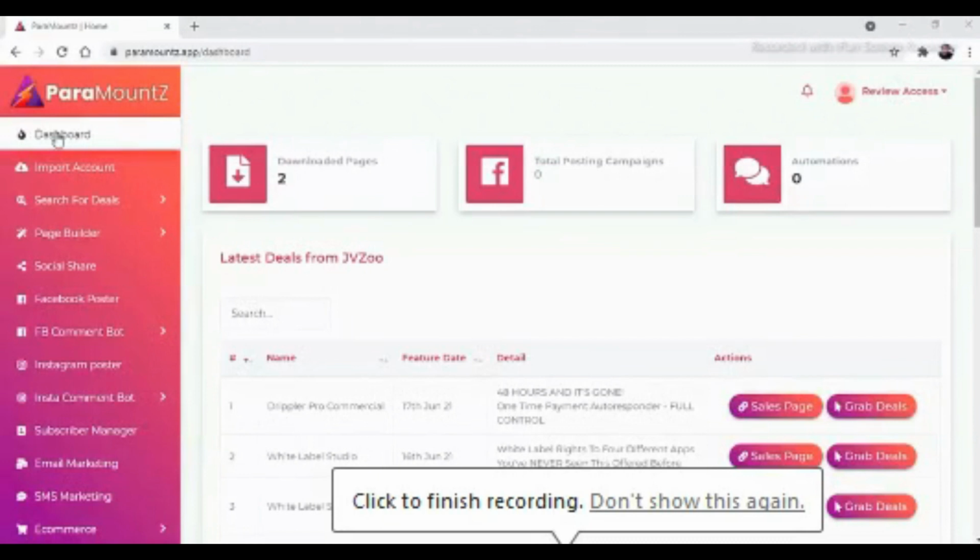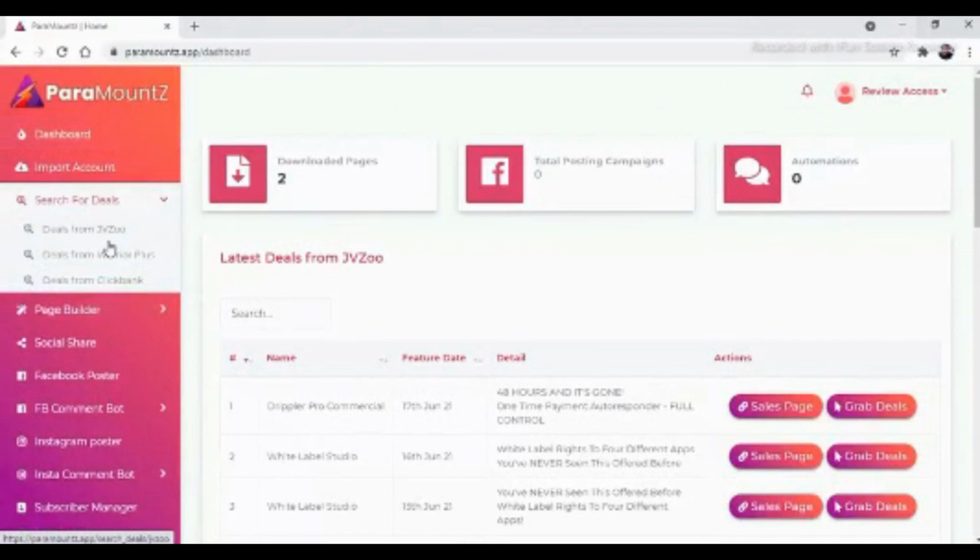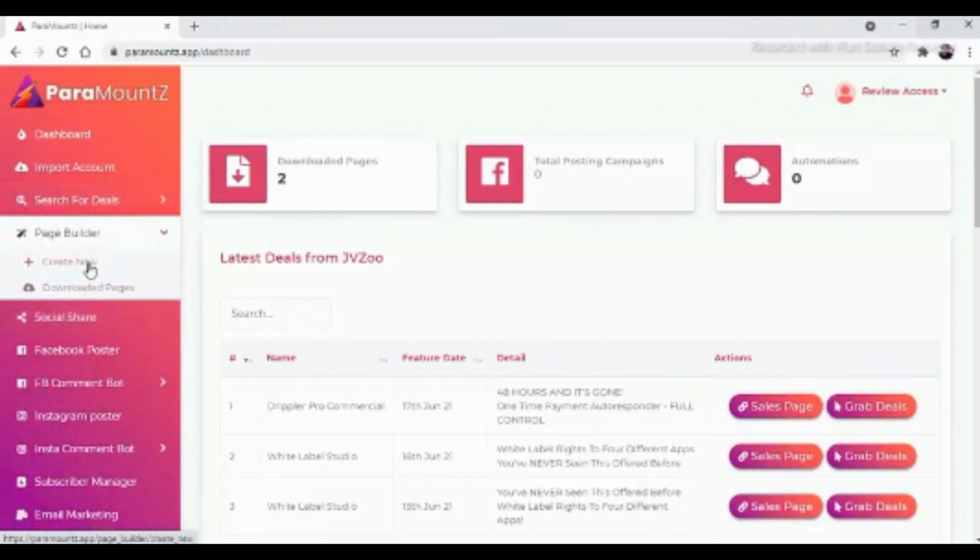Software Paramount. With the help of this software, you can find high converting offers from Zevizu, VariPlus, and ClickBank. So, choose your affiliate offers based on your niche, based on your interest, and then use this affiliate offer to create affiliate promotional page with the help of this page builder.